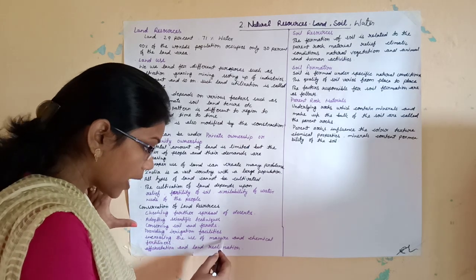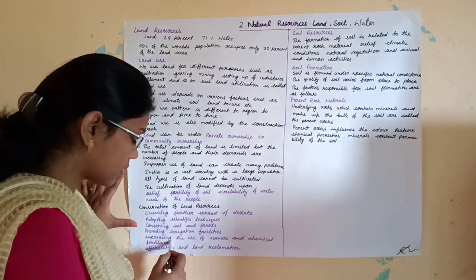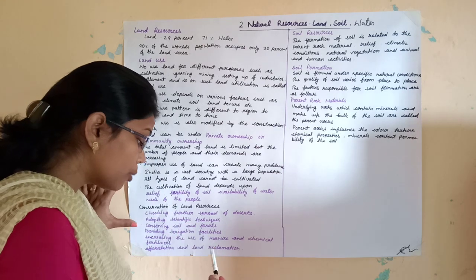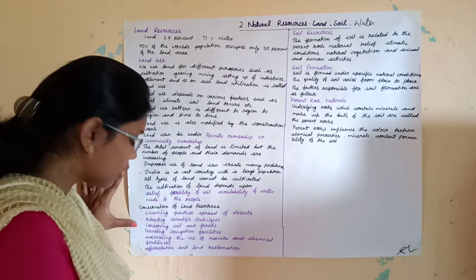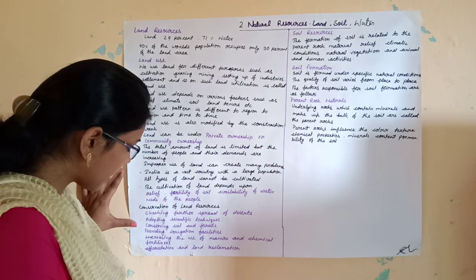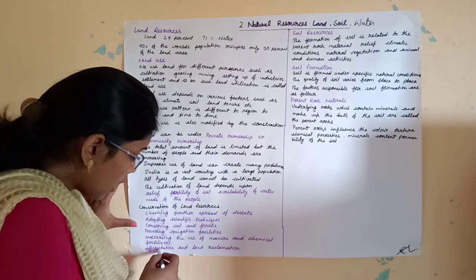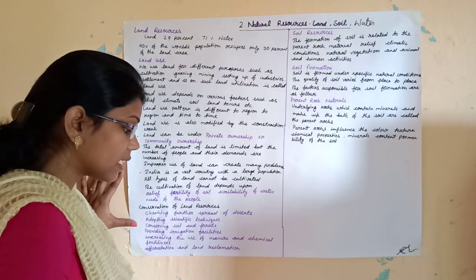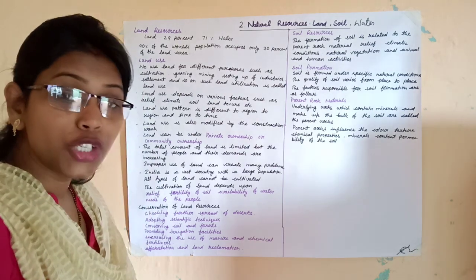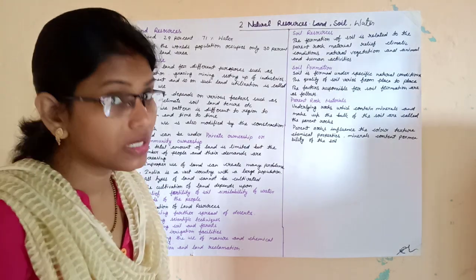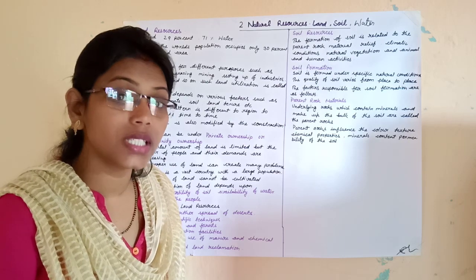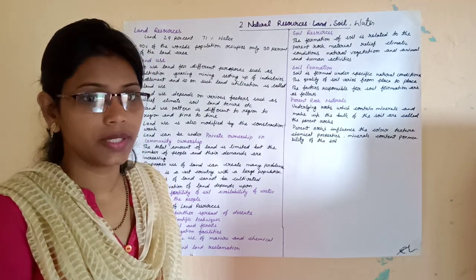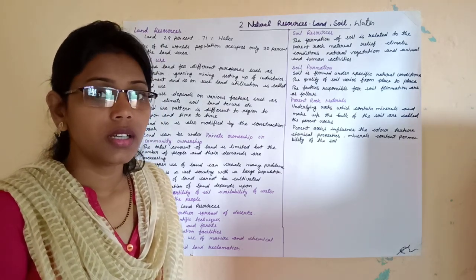Increasing the use of manure and chemical fertilizers: farmers should use manure and chemical fertilizers in their agriculture. Afforestation and land reclamation: we should plant more and more trees to conserve our land resource. Thank you.